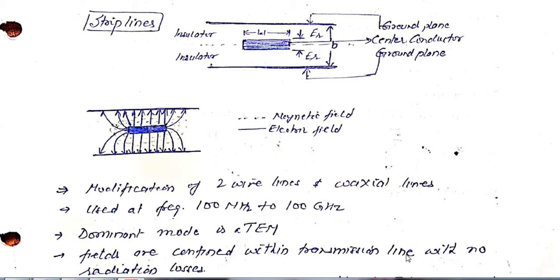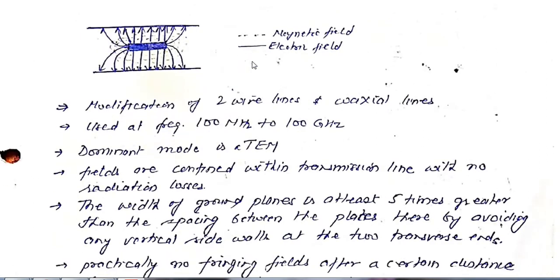Now let us discuss one by one. First is the strip line. This is the structure of a strip line. At the center we see the conductor, and these are the two ground planes, and in between we have an insulator. The width of this is W. Now this is the configuration of the magnetic and electric fields in the case of a strip line.